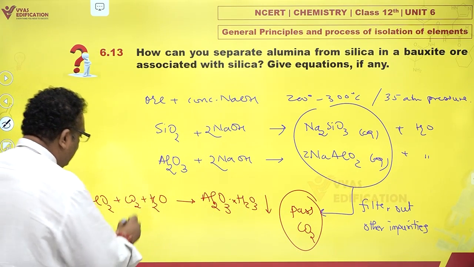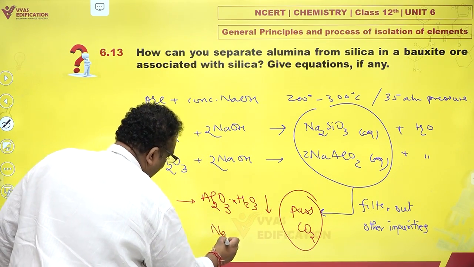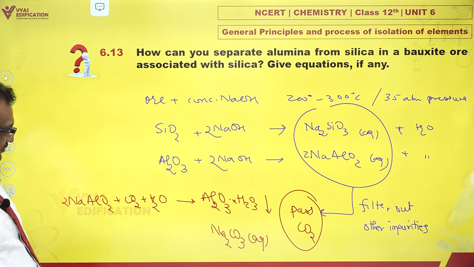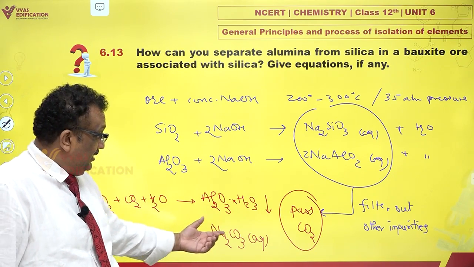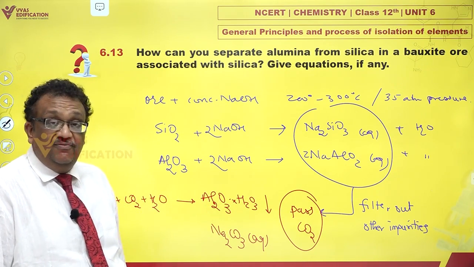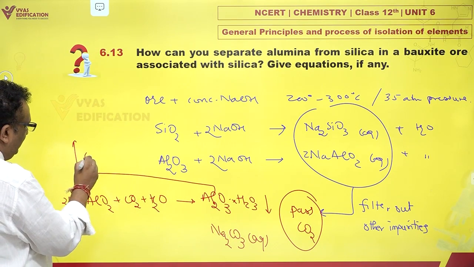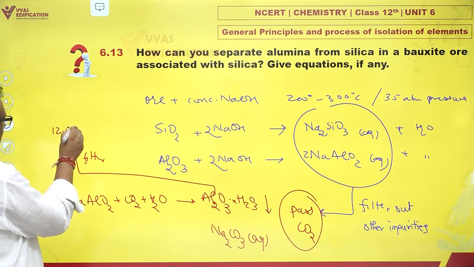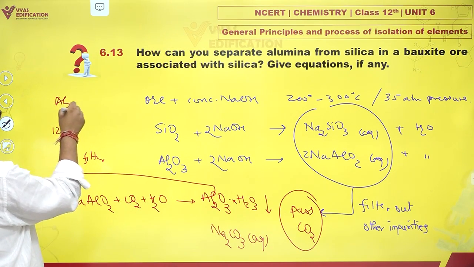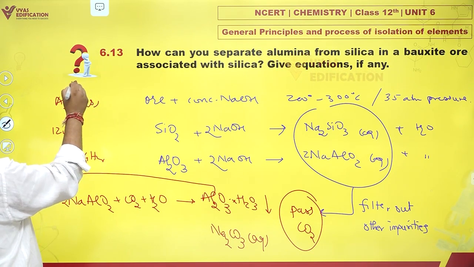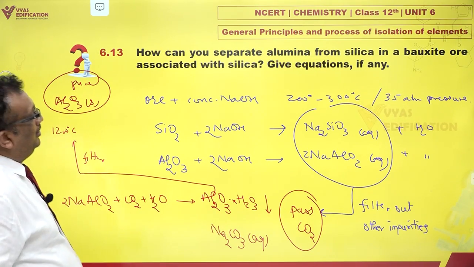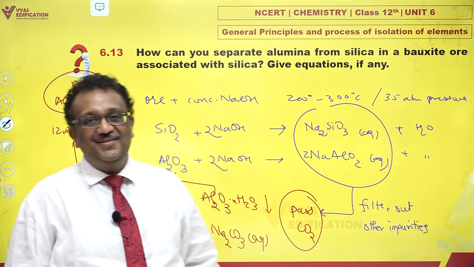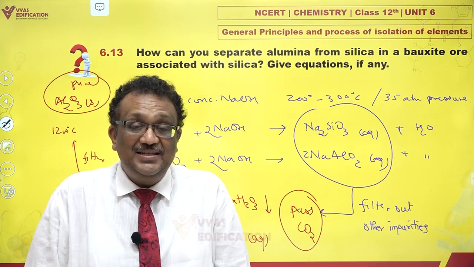And CO2, of course, becomes a salt, sodium carbonate. Fine. Good enough. This hydrated alumina can again be filtered and heated to 1200 degrees Celsius. You get pure alumina. And this is how you separate alumina from silica in bauxite. A very popular method, NCERT method.